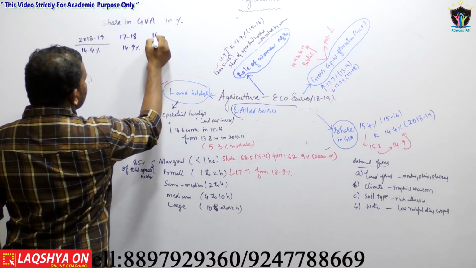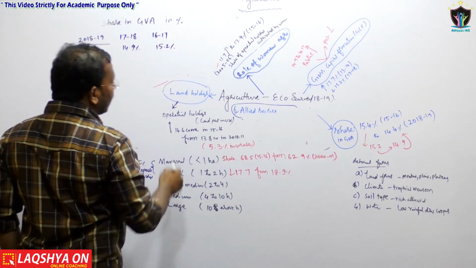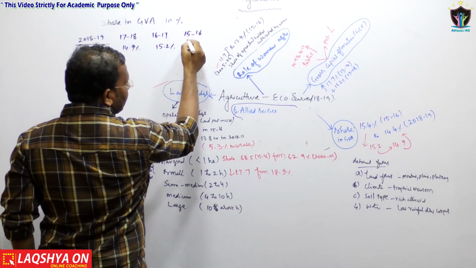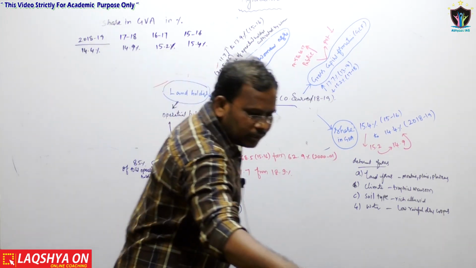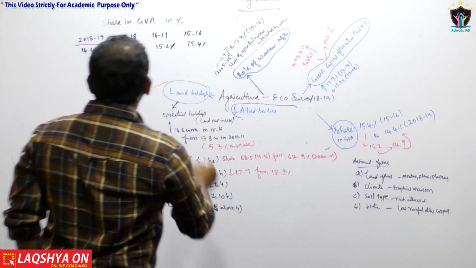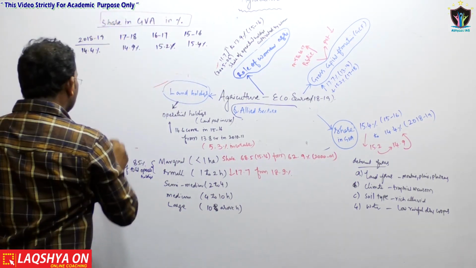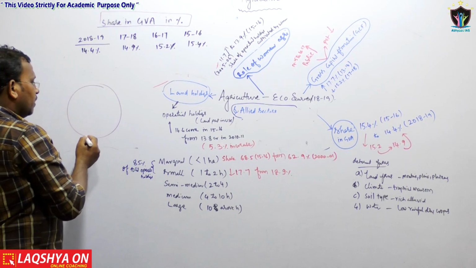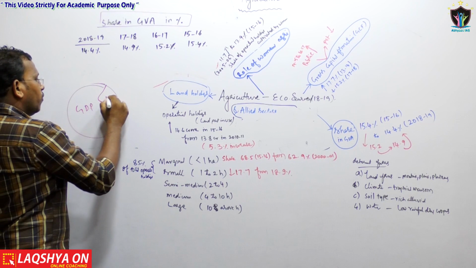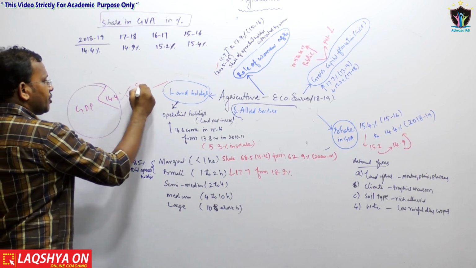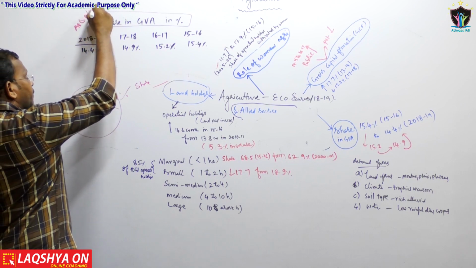In 16-17 it was 15.2 percentage, and in 15-16 it was 15.4 percentage. So these are the various shares in the GVA in percentages. That means if I take the whole GDP, only 14.4 percentage of the share comes from the agriculture and allied sectors.